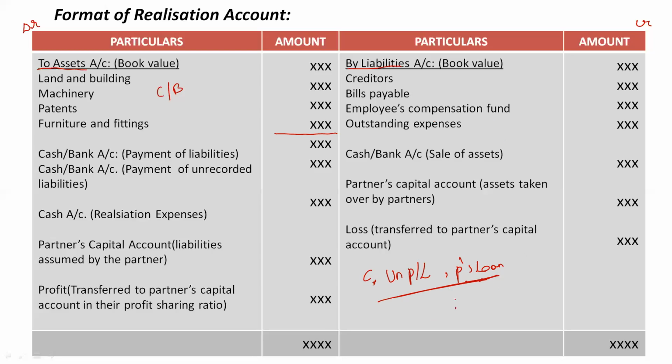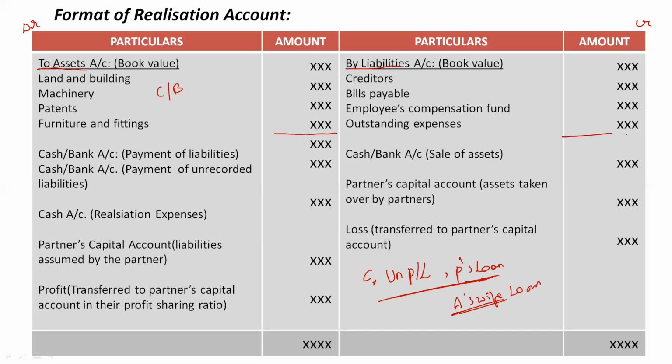Suppose A is our partner, and instead of A's loan, A's wife's loan is given here. A is our partner, but A's wife is not our partner. We will treat A's wife as a third party. So a third party loan is a liability for the business, and we will take it here. We will mention its book value in the liabilities on the credit side, right?